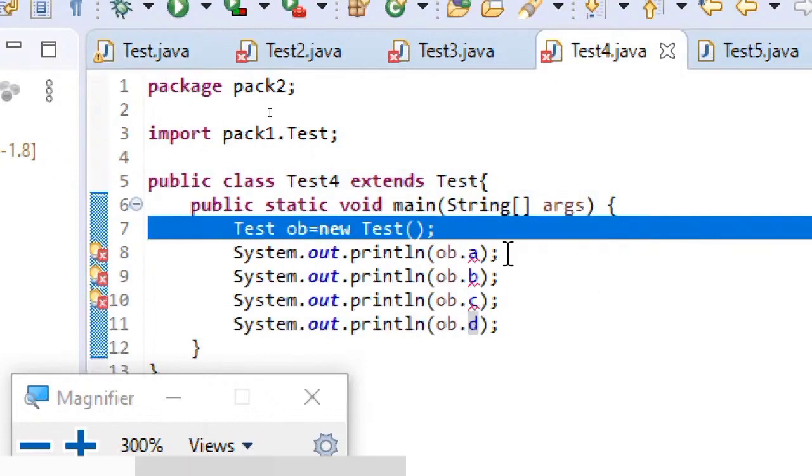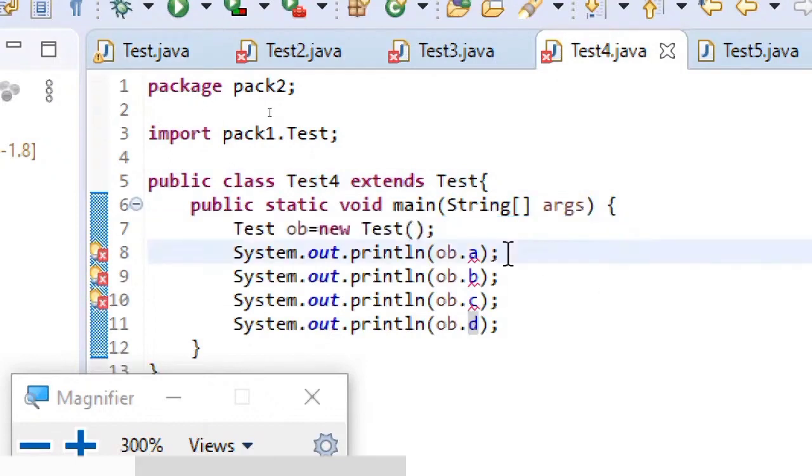So default members' visibility is not going to be there outside the package. Coming to private, private member scope will not be there even for the subclasses in the same package. And next, public members will have scope everywhere.